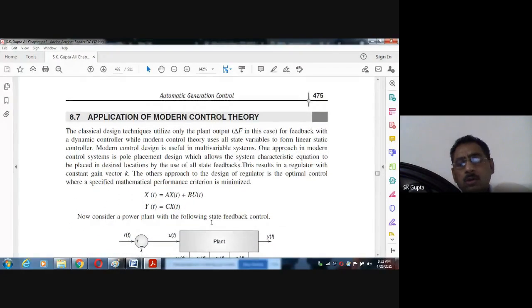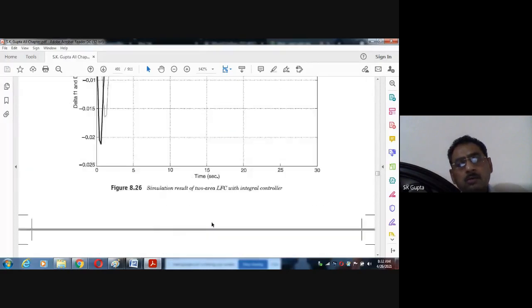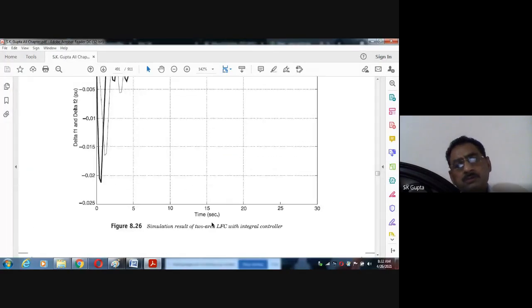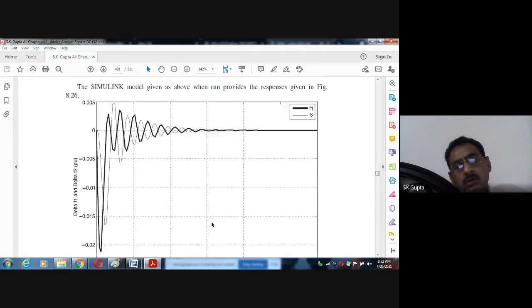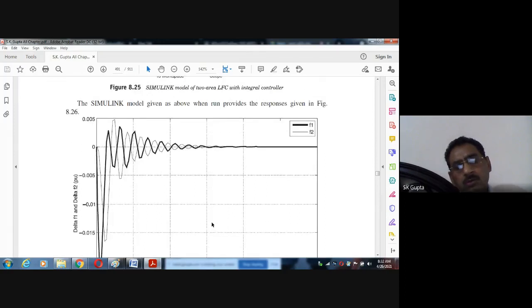Okay. Now we have seen, the last topic of this unit is AGC. After that there is voltage control. Then the unit will be finished. So till now only half of the unit is covered.